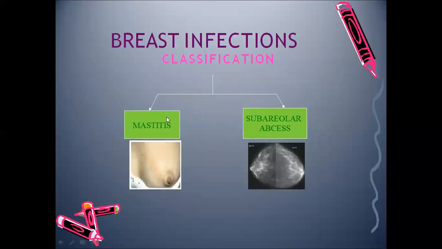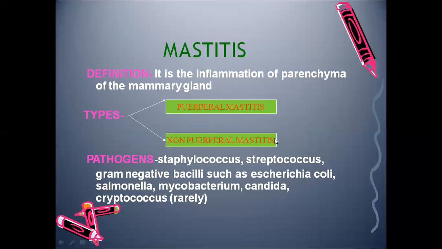Now, breast infections, that is mastitis and subareolar abscess. What is mastitis? It is the inflammation of the parenchyma of the mammary gland. What is the mammary gland? That is the breast. So the parenchymal cells of the mammary gland will be inflamed. That is mastitis. There are two types of mastitis, puerperal and non-puerperal. Here we are focusing on puerperal mastitis.